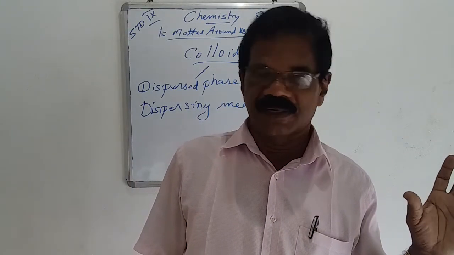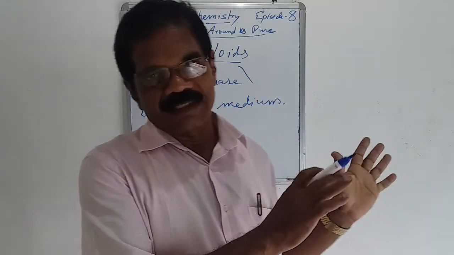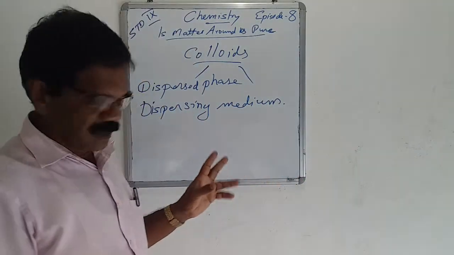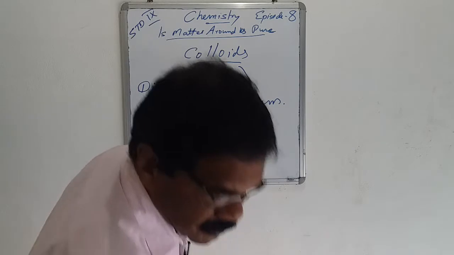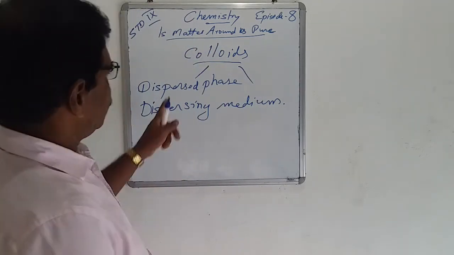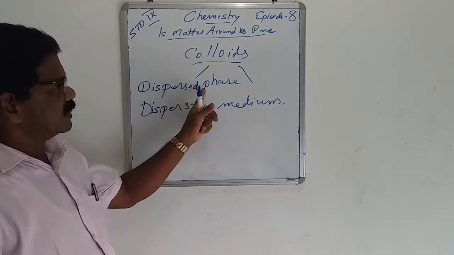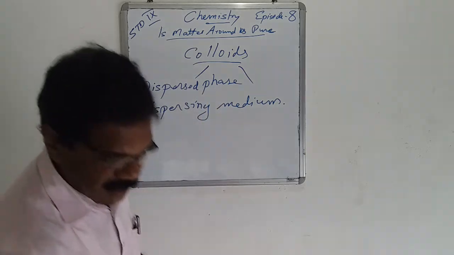Let us see the classification of colloids. The basis of the classification of colloids depends upon these two: dispersed phase and dispersing medium.